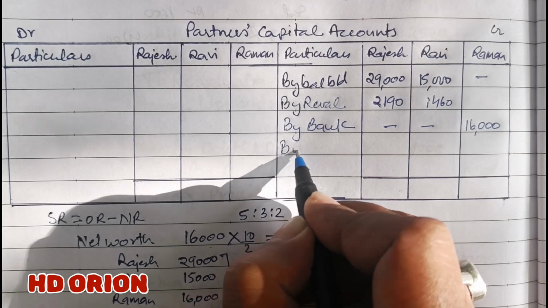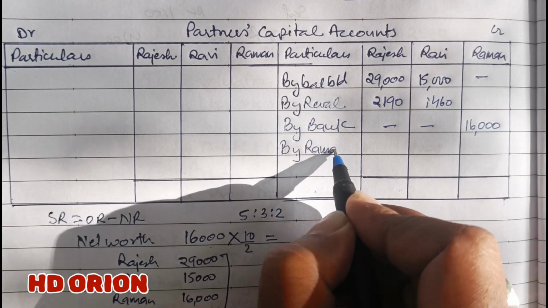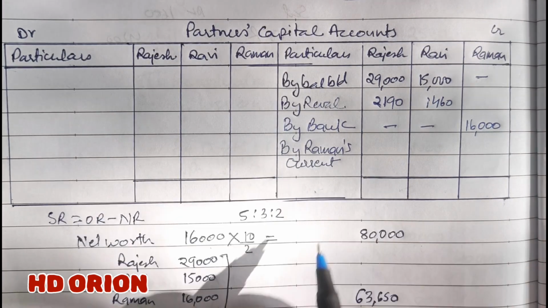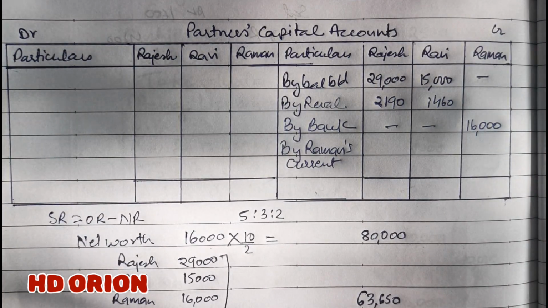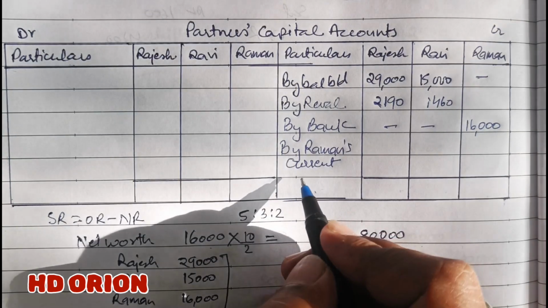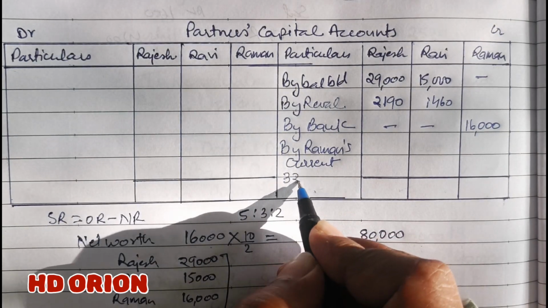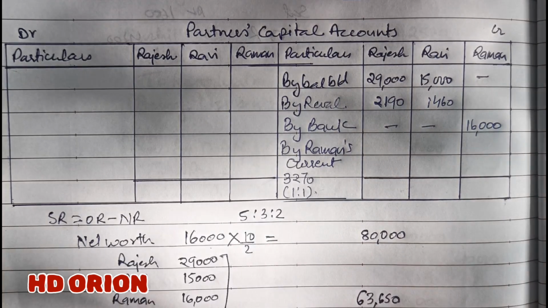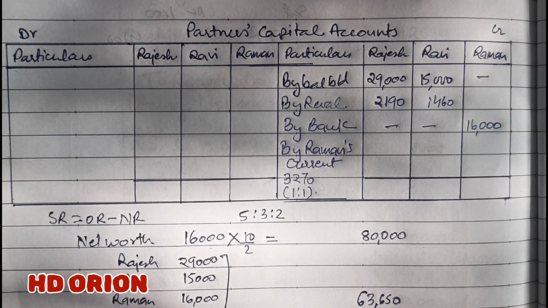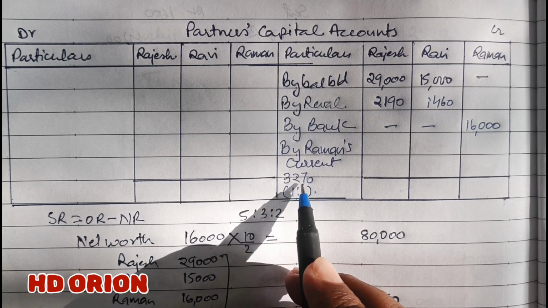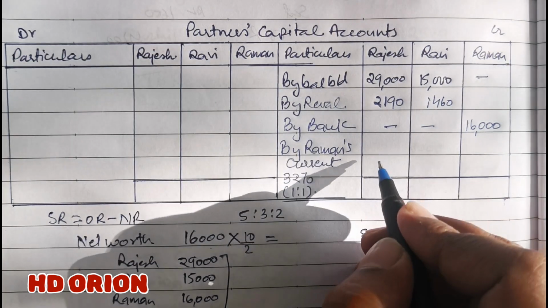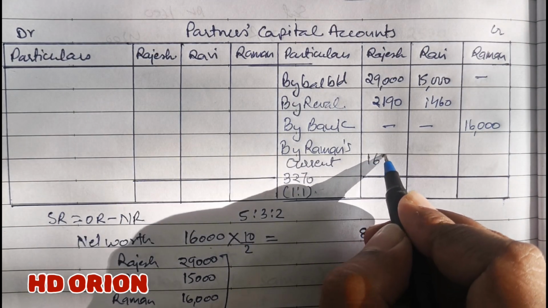And by Raman's current account for treatment of goodwill, the amount of Raman's goodwill premium is 3,270, and it will be given to the sacrificing partners in their sacrificing ratio, which is equal. So half will be given to Rajesh and the other half to Ravi, and the amount is 1,635.